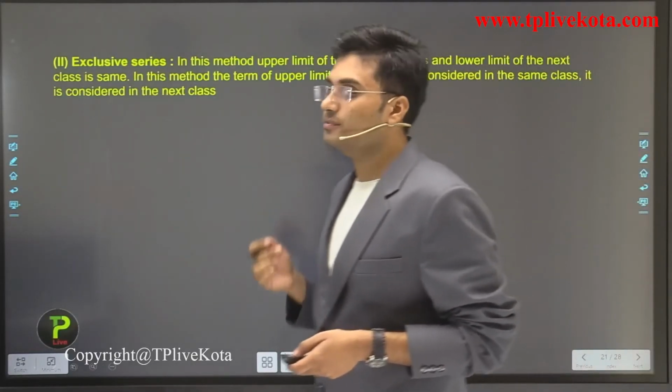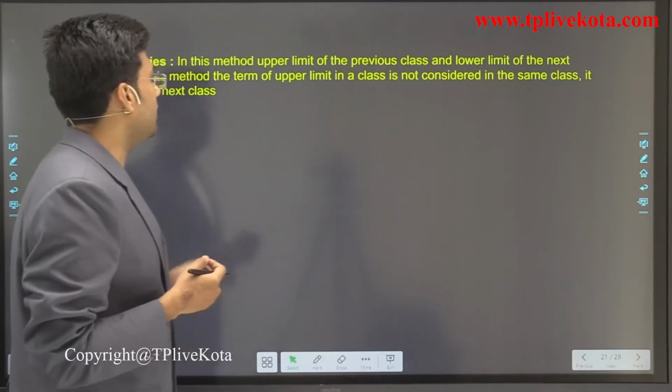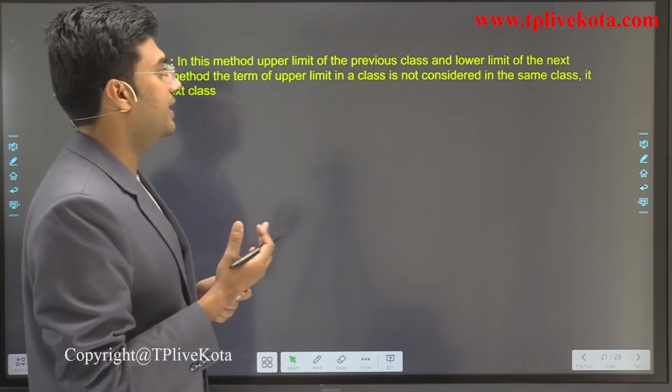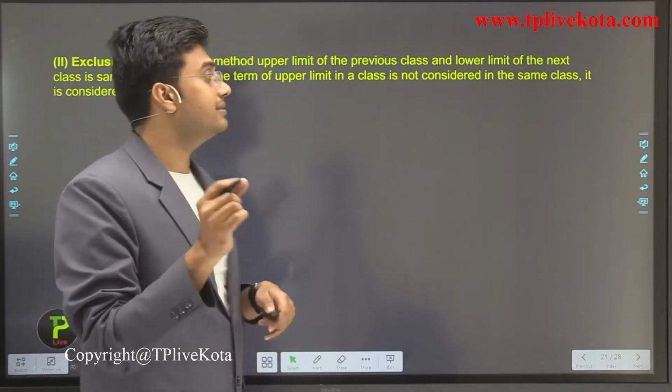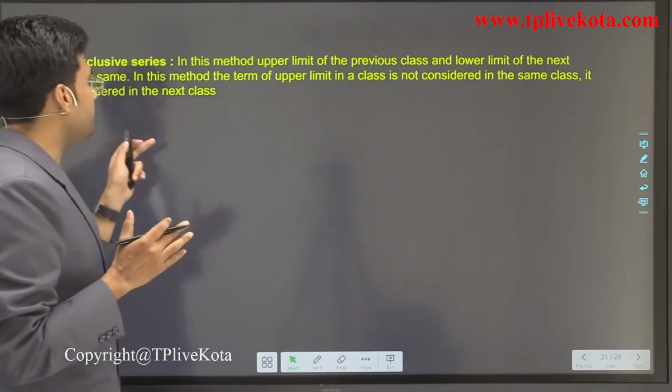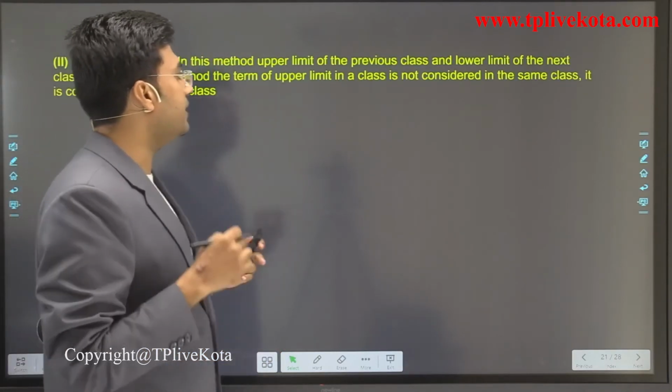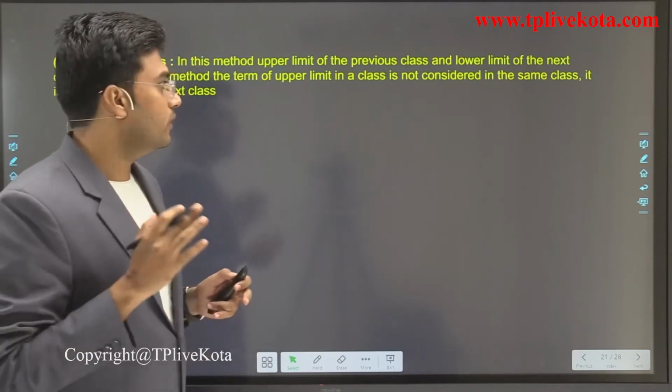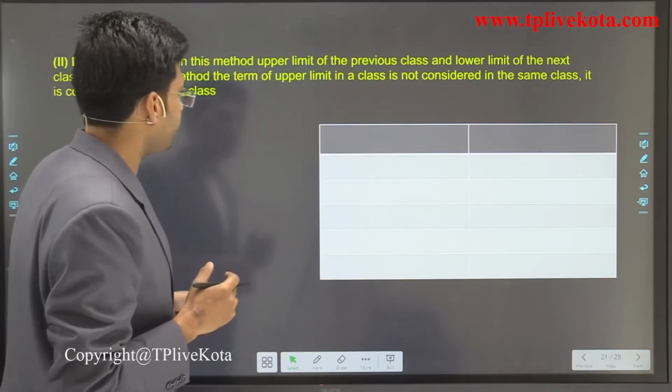Now after this inclusive series, let's discuss the next type of class, that is the exclusive series. In this method, the upper limit of the previous class and the lower limit of the next class are the same. In this method, the upper limit value of the class is not included. Okay, so let's discuss.